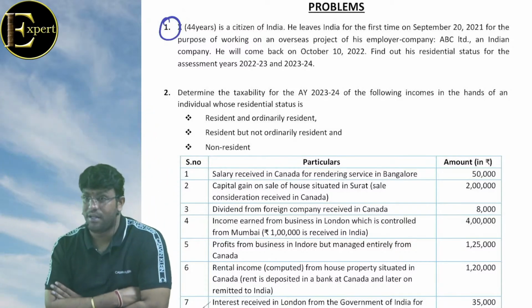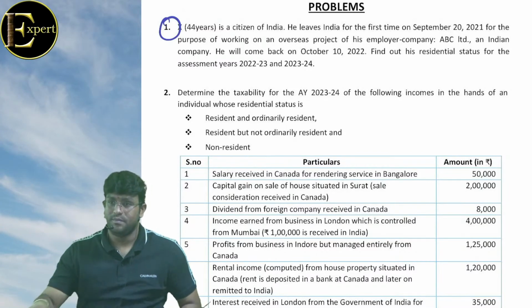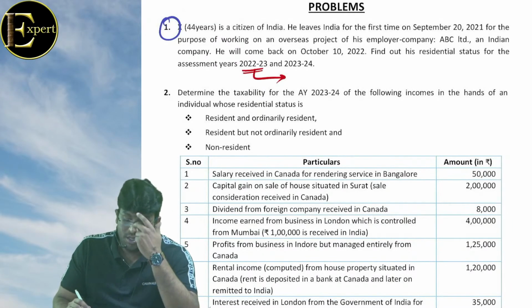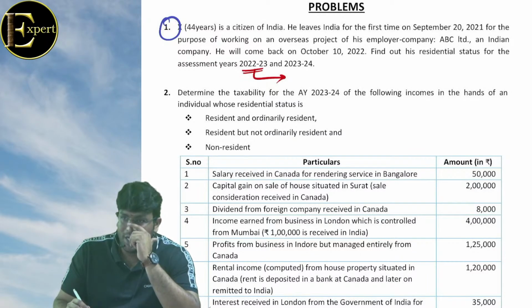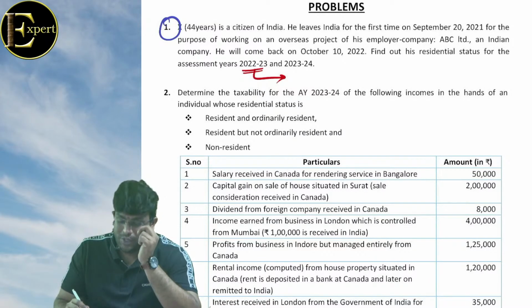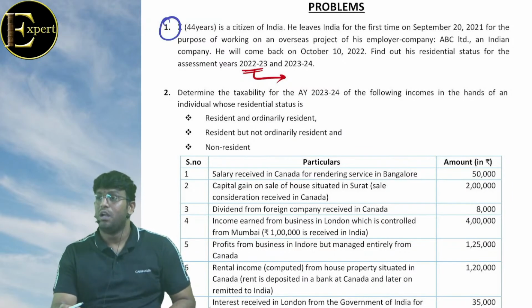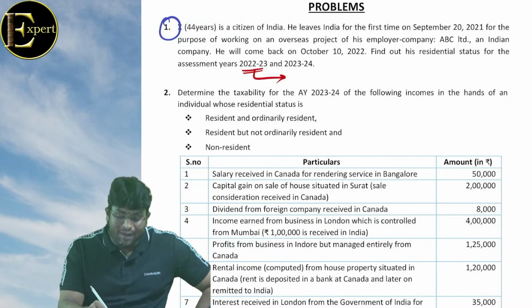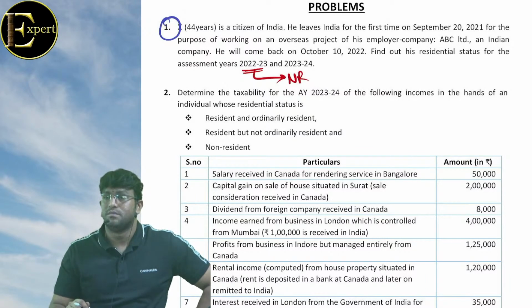First case is resident. I asked for 2 years. Assessment year 22-23. What is the answer, beta? Speak out. ROR. Why? Huh? Second basic is satisfied. Why are you looking at second? He has gone out of India for employment and is Indian citizen. We have satisfied only what condition? First basic condition. अरे क्या हो रहा है यार आप लोगों को? Or if an Indian citizen is leaving India for employment outside India, only first option is there, no? So this man will definitely become non-resident. Who is that man? X.